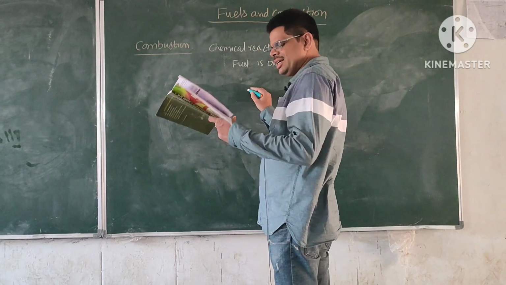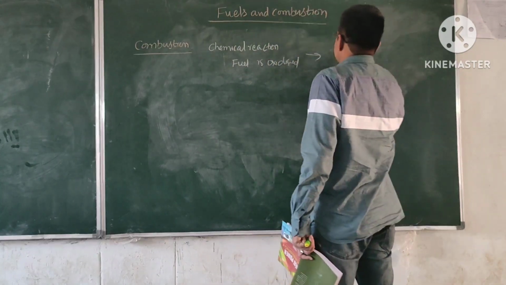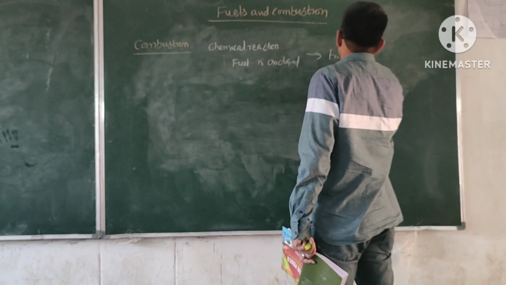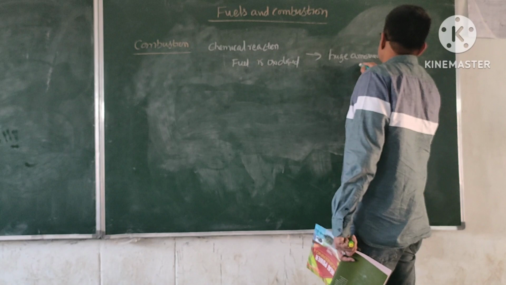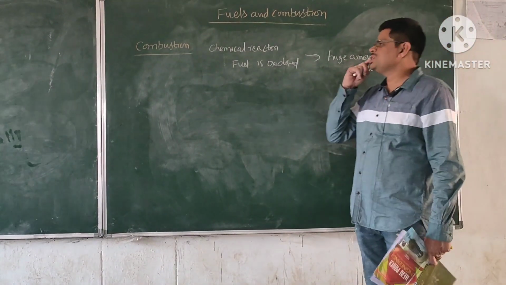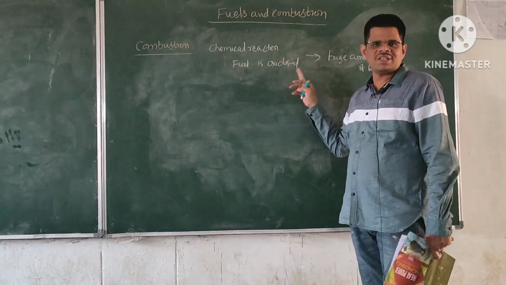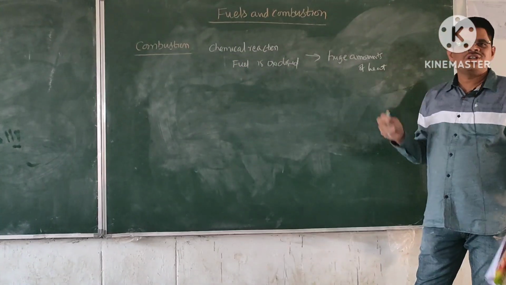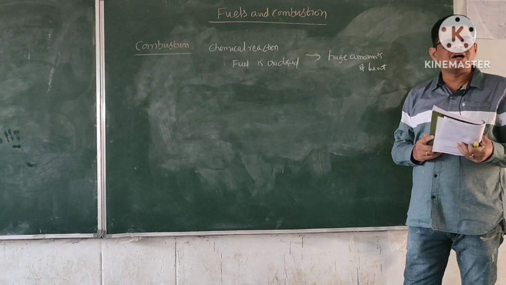The heat is released, huge amounts of heat are being produced. So basically combustion is a chemical reaction in which the fuel is oxidized and produces huge amounts of heat. So that is combustion.